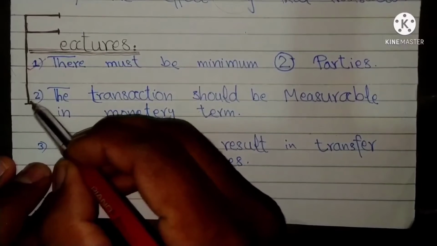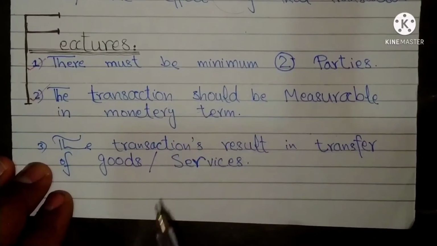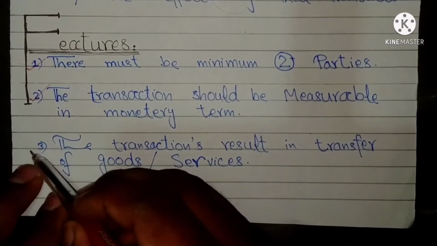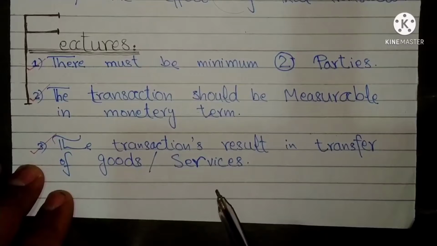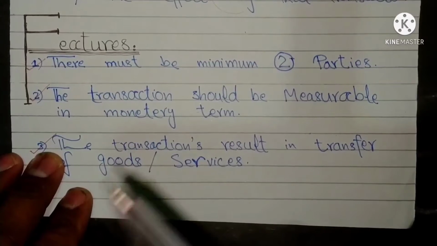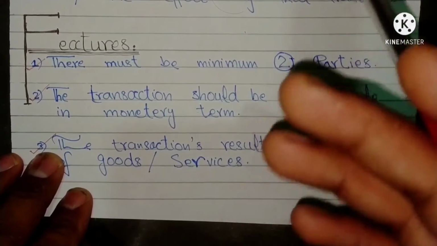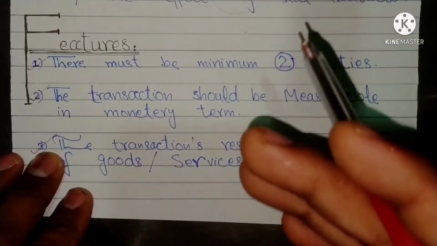The second feature of a transaction is that it should be measurable in terms of money. The third feature is that transactions result in transfer of goods or services. Suppose we buy a motor car from David for $40,000.